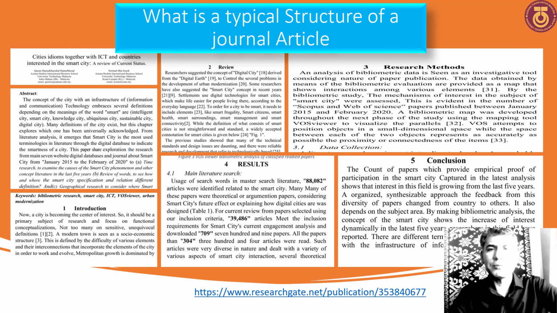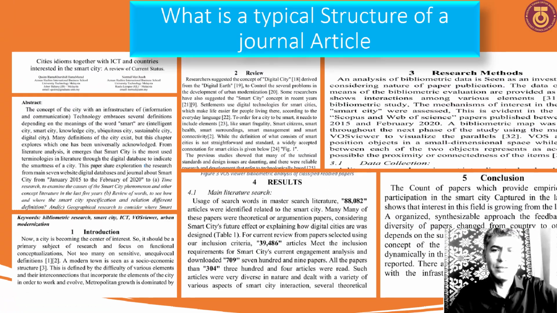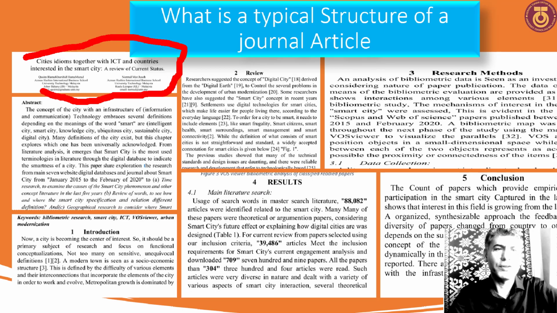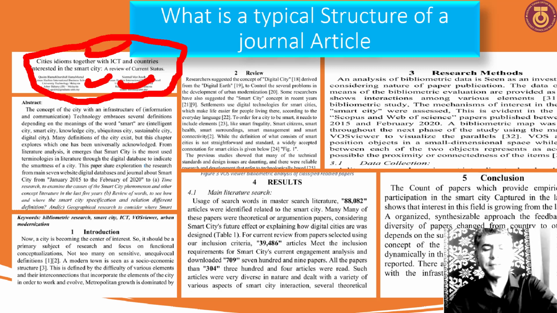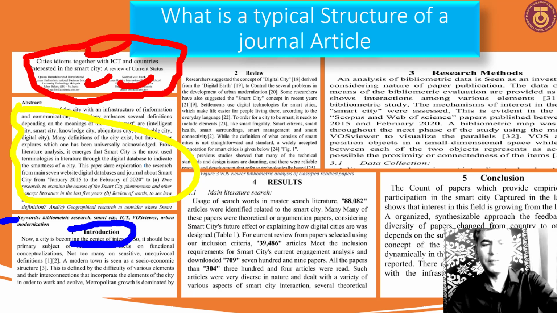So what is a typical research paper? We have an example. We see a paper like this one. There is a title, and under the title there are the authors who wrote this paper. We have the abstract, then the introduction, and we have keywords. Sometimes we have a review, or literature review.